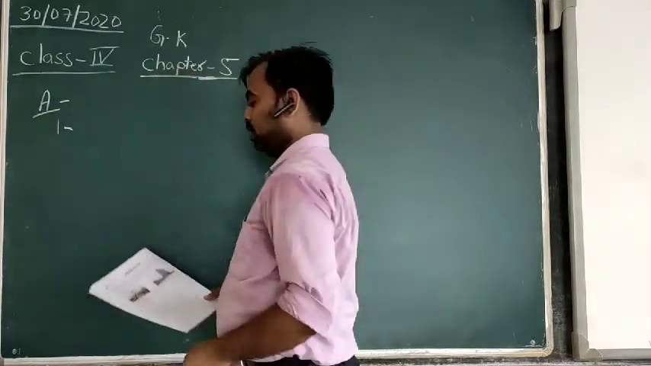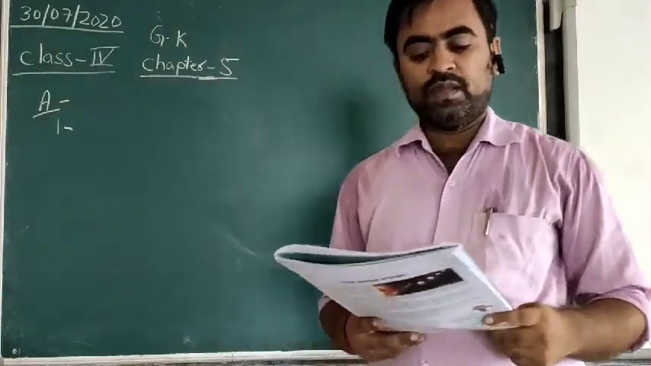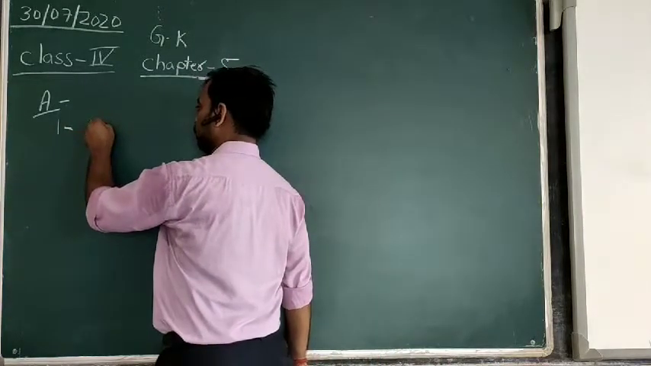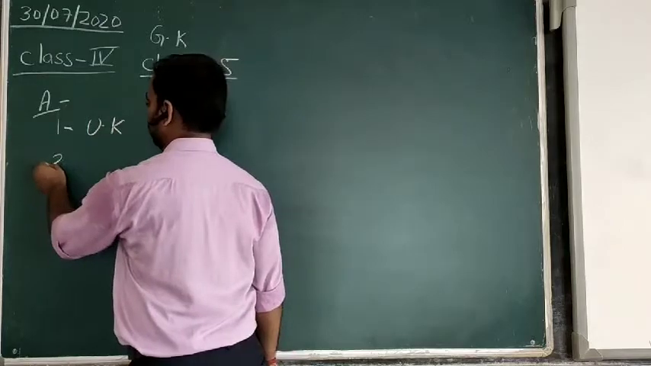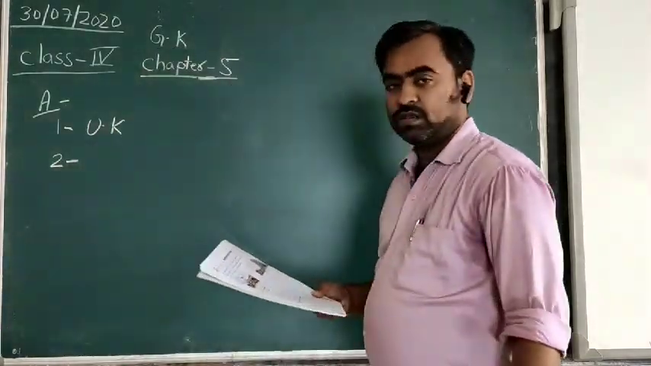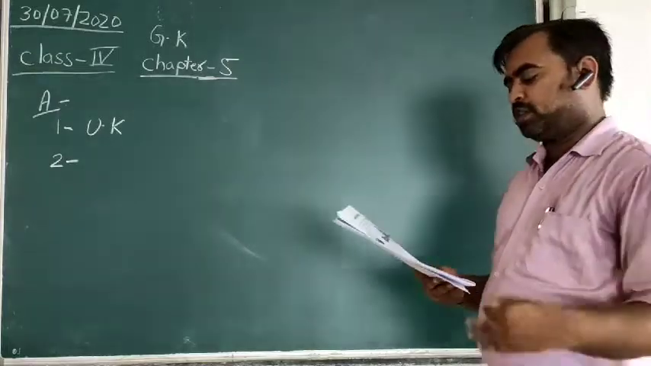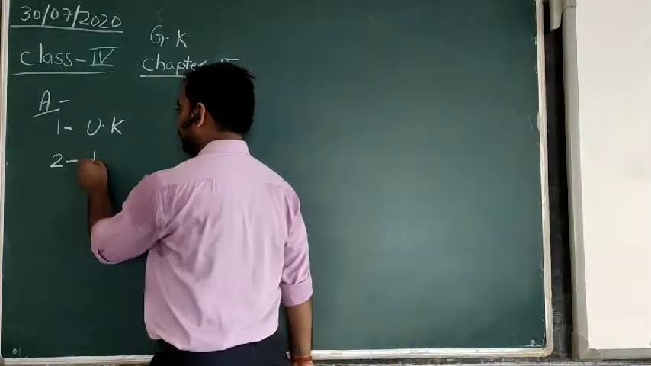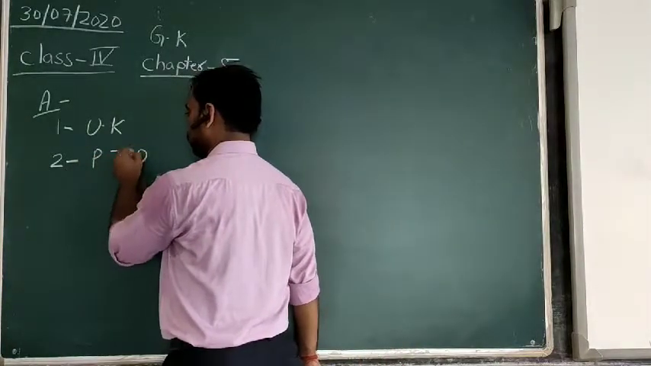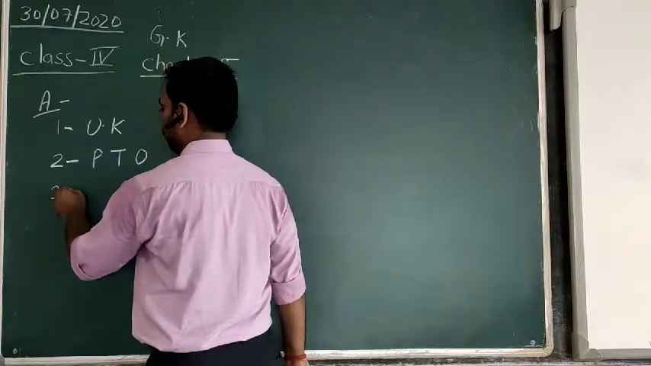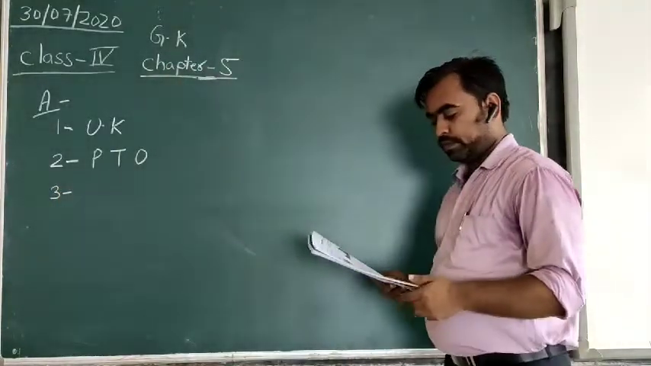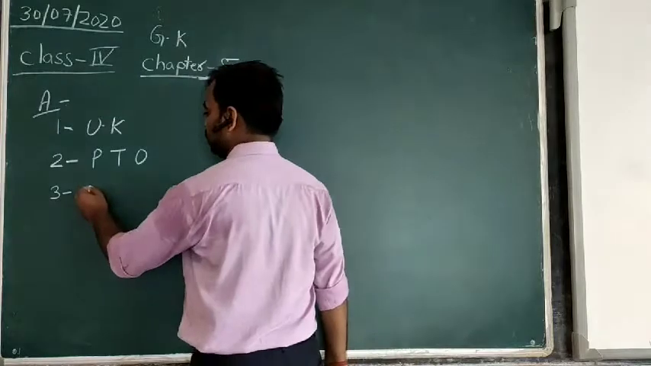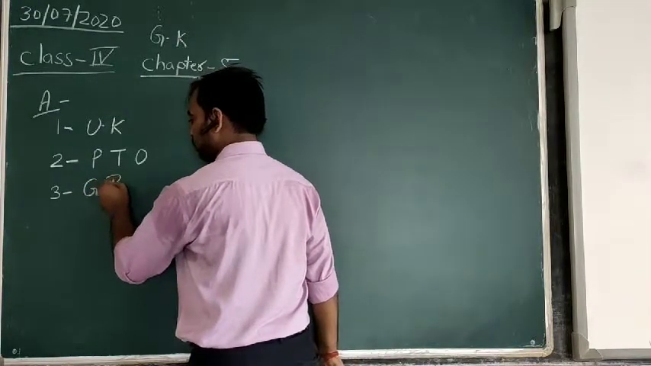The first one, A1, is United Kingdom, its abbreviation is UK. Second one, please turn over. We mention it when we have to turn the page, and its abbreviation is PTO. Then the next one is General Post Office, GPO.